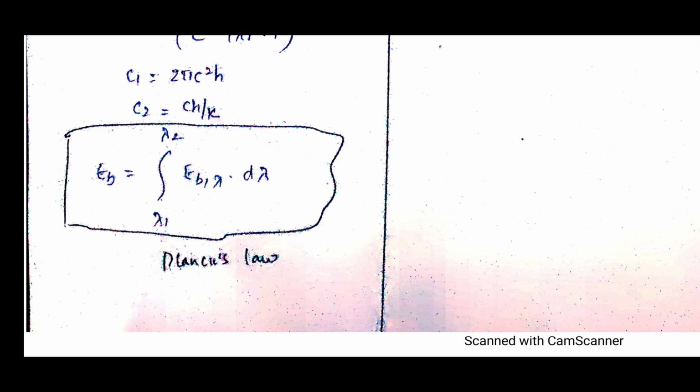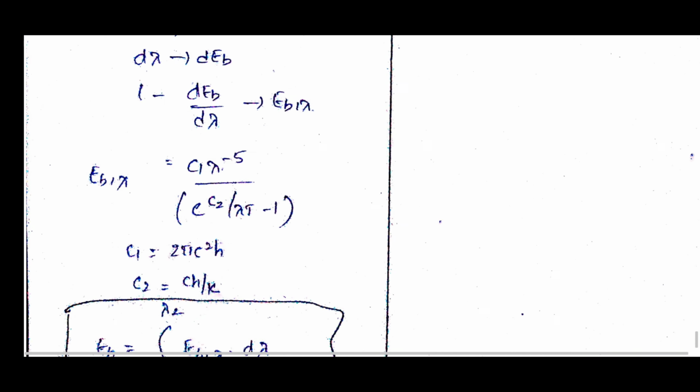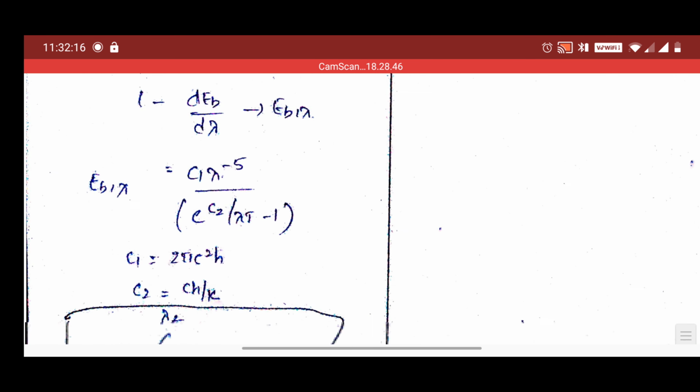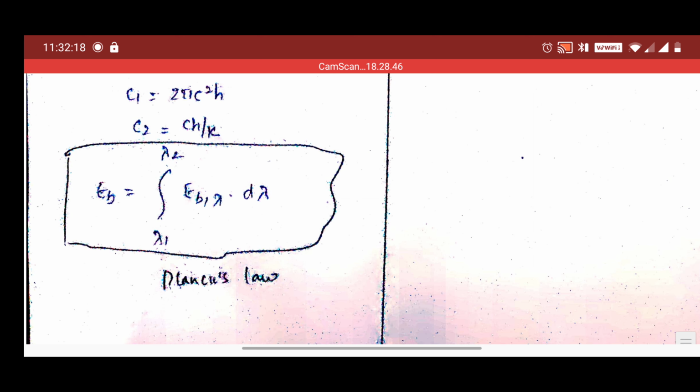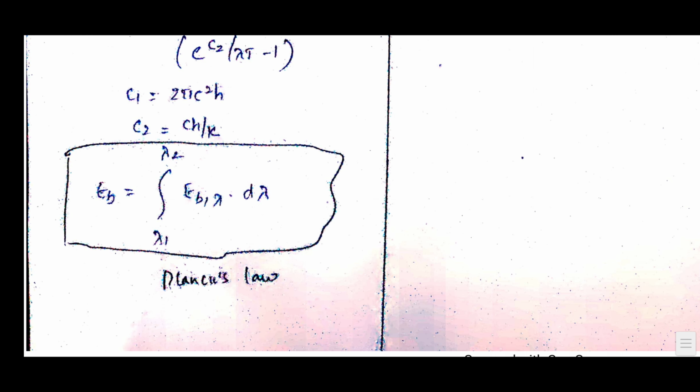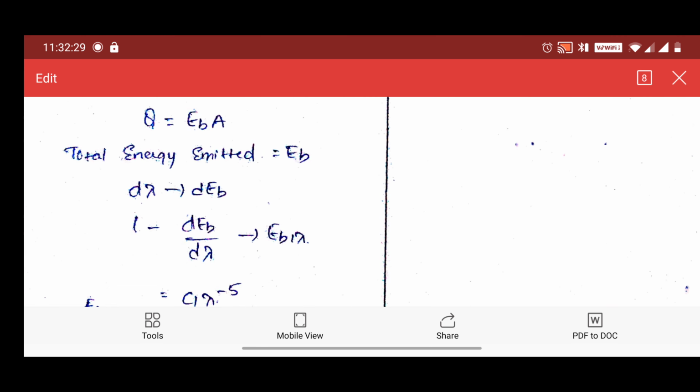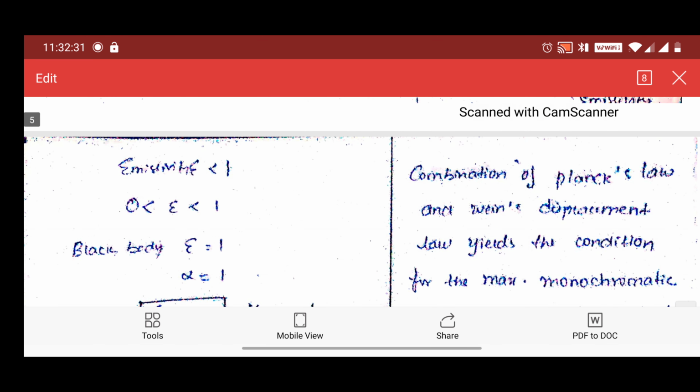Or if you want the values from a particular wavelength to a particular wavelength, then if you substitute those values, we will get the energy emitted in that range. We call this Planck's law, because Planck described the monochromatic wavelength, that means the spectral wavelength. This is called Planck's law.